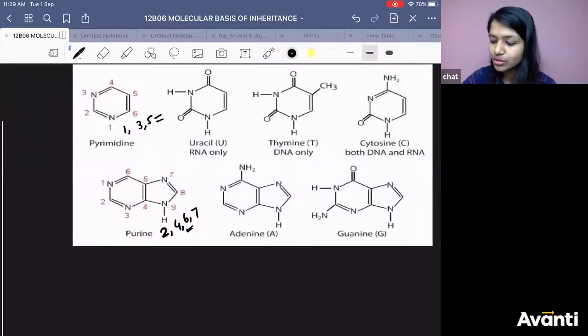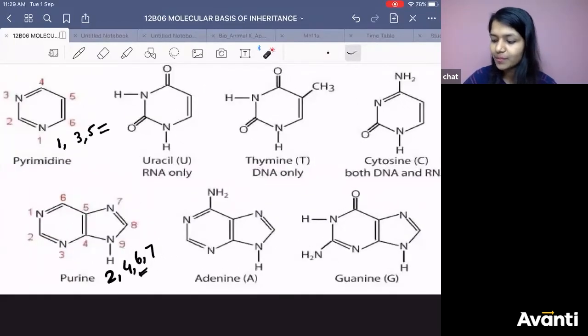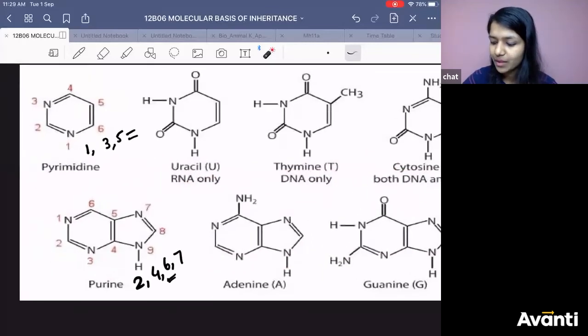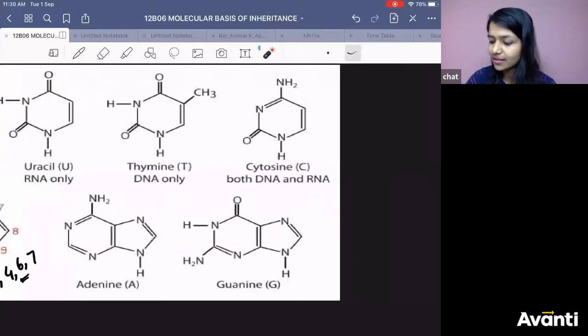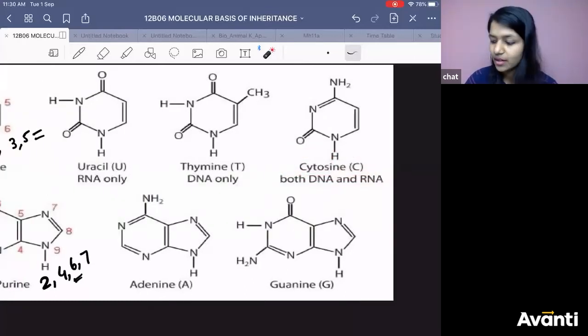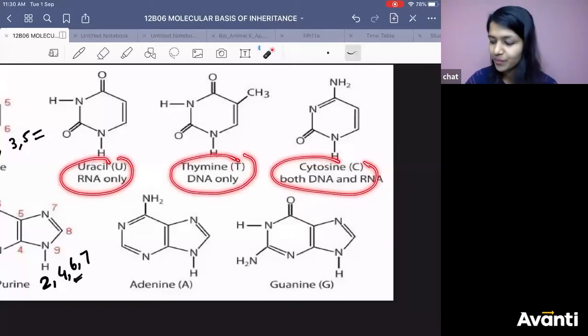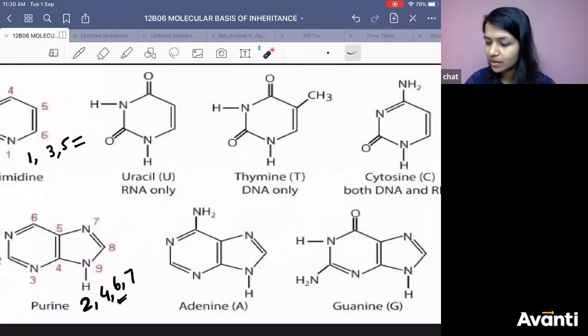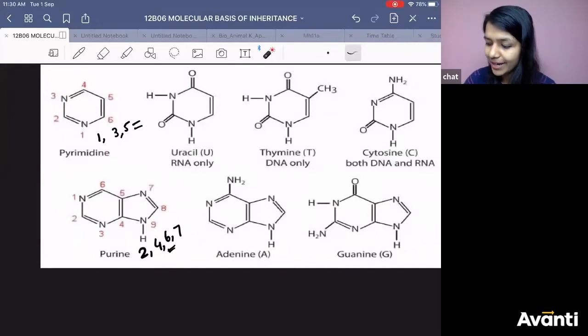Now we are going to make some modifications in pyrimidine and purine to get all these bases. We will start with cytosine. Remember CUT: we will first learn about C, then U, and finally T. For C, what extra have we done?